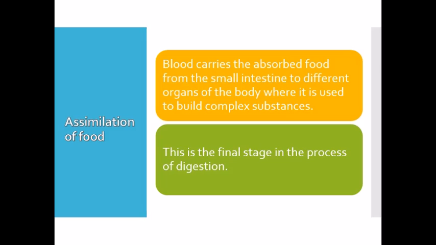We know that in the cells, glucose breaks down with the help of oxygen into carbon dioxide and water, and energy is released. Amino acids are used for building and repairing body parts, and fatty acids and glycerol act as energy reserves, and they are stored under the skin for further use. So here we can say digestion of food is completed, and it is absorbed and transported to all parts of the body.